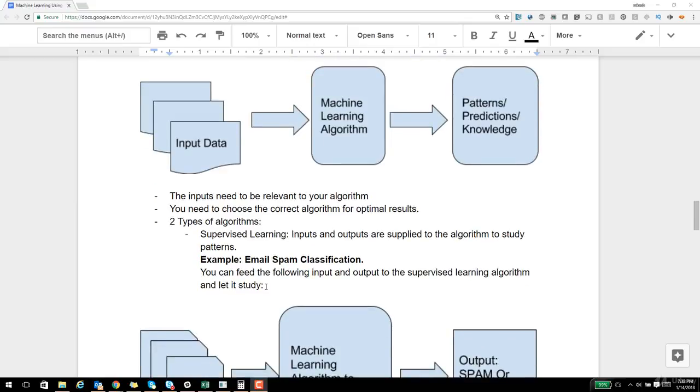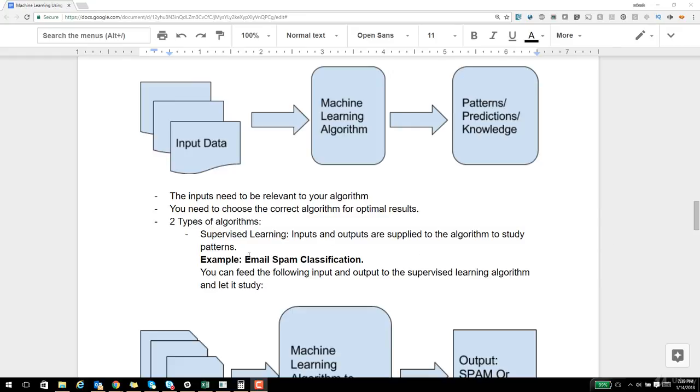Now, at a high level, there are various types of algorithms, and we will look at these algorithms one by one. We'll also see how different combinations of the columns as inputs can provide drastically different predictions and different patterns. So to summarize, machine learning is nothing but supplying some inputs to an algorithm and churning through that input to output a pattern or a prediction. Your algorithm will be only as accurate as your input data is and the algorithm that you have chosen to work on that input data.